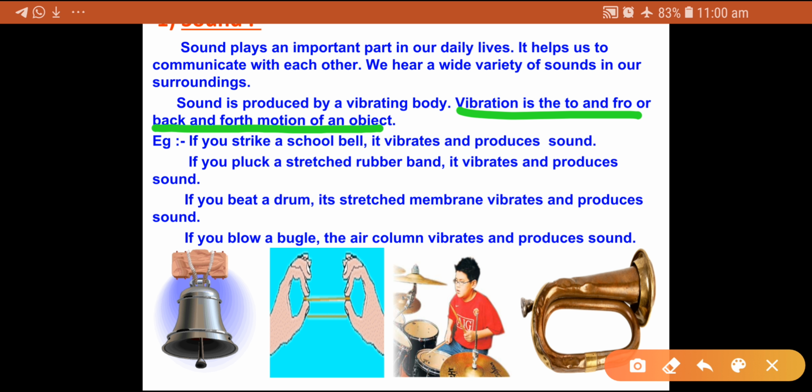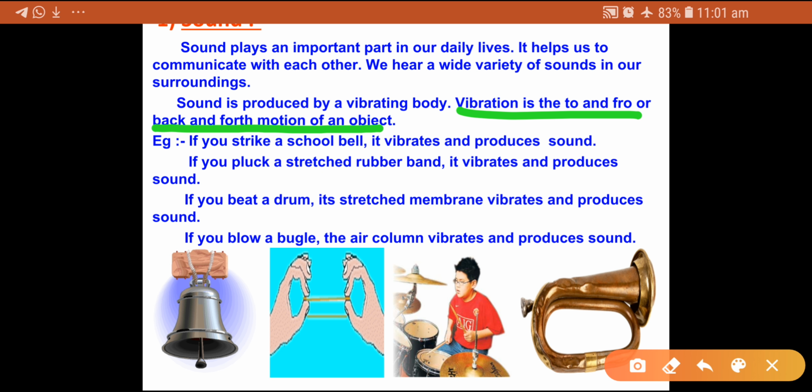When we take a spoon and strike on a plate, you can see a vibration. If you want to see a clear vibration, fill the plate with water, and at the edge of the plate strike with the spoon, then you can see vibrations on the water surface. After striking the plate, vibrations are generated, and these vibrations create a sound. So when we strike on a plate, we hear a sound.